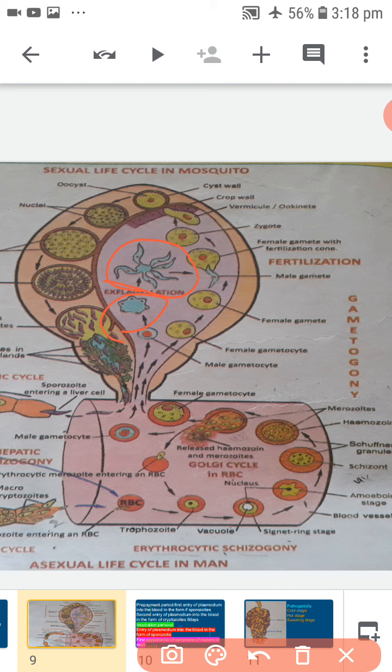Into each flagellum-like process, one pronucleus enters and forms a microgamete or male gamete. These male gametes show lashing movements like those of flagella and get separated from the cytoplasm of the microgametocyte. This process is called exflagellation.